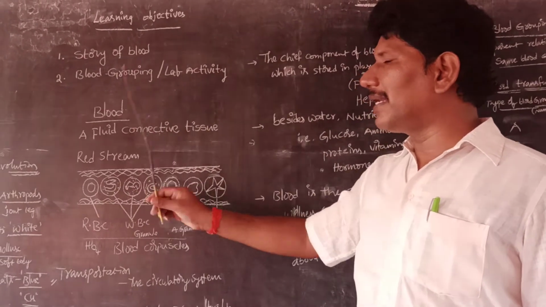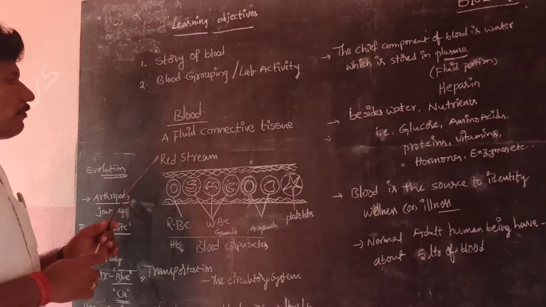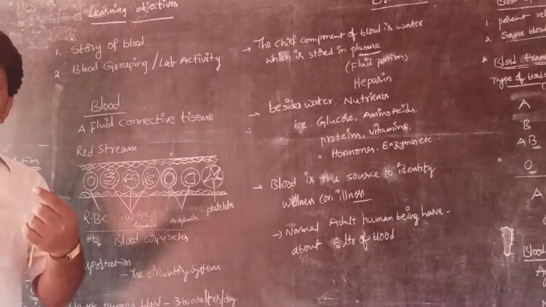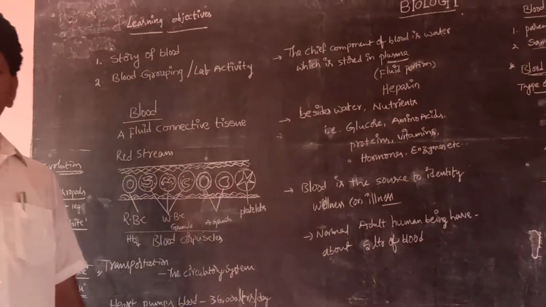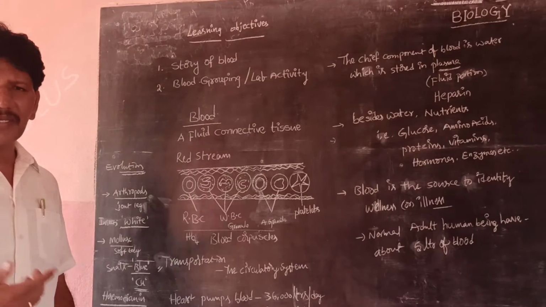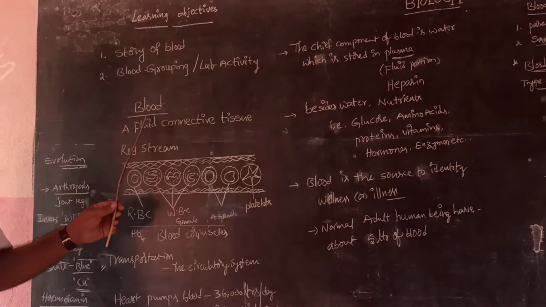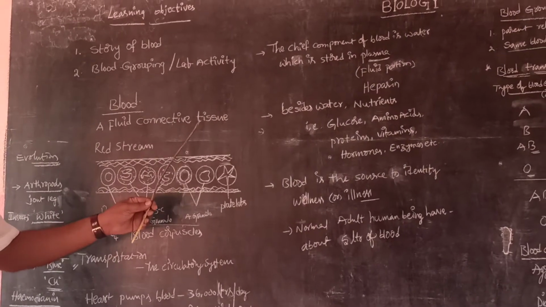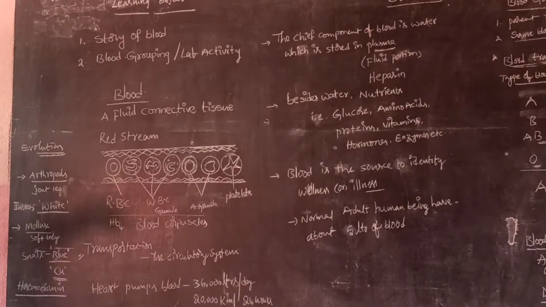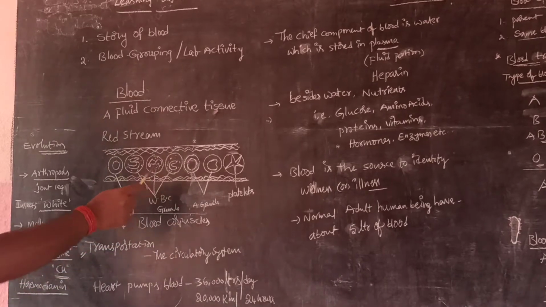Coming to blood, actually the blood is a fluid state of connective tissue. Why am I saying fluid? Because connective tissues are of different types, for example bone, cartilage, ligaments, tendons, areolar tissue and adipose tissue. So many types are there, and those are all solid. But only blood is a fluid type of connective tissue which connects all the cells, that is tissues, meaning a group of cells having a similar structure and a similar function.